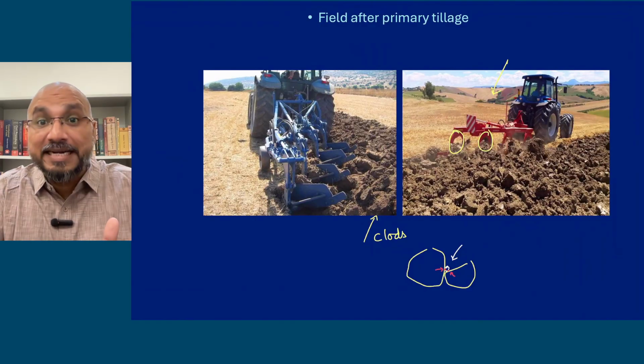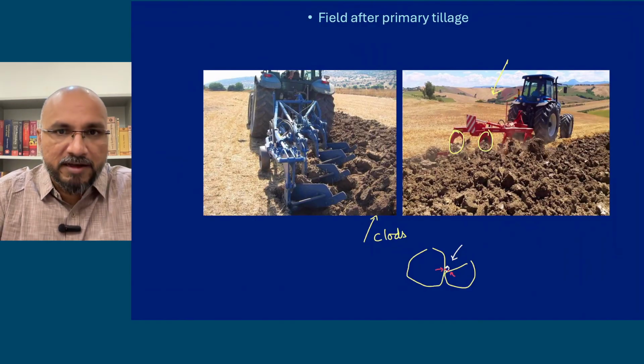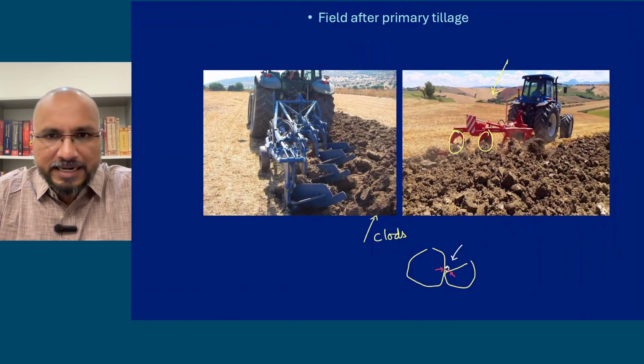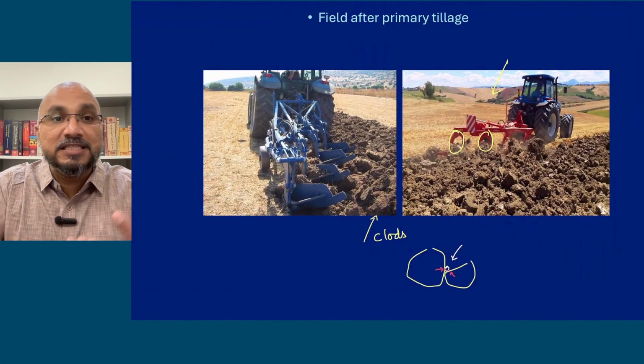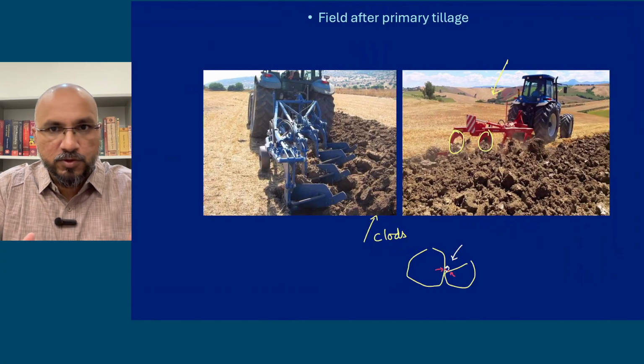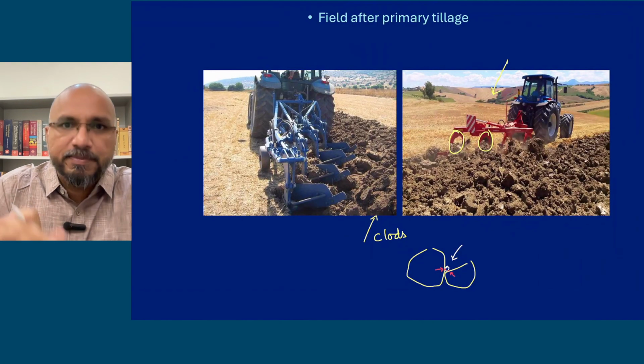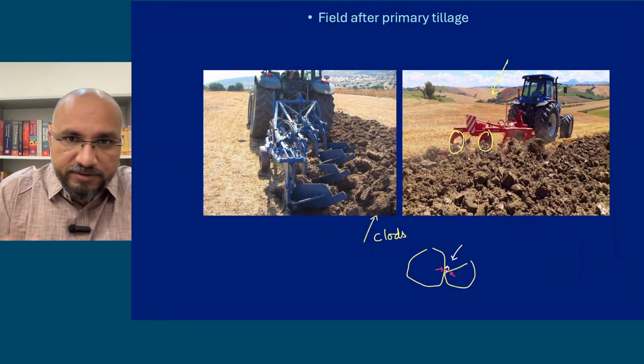So secondary tillage is done. Once more we go for ploughing with a different kind of implements. So we have secondary tillage implements. We use them to break these clods and turn the soil soft and friable. So secondary tillage is needed after primary tillage. We cannot leave the field like this.